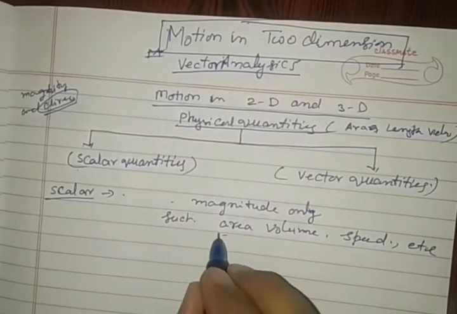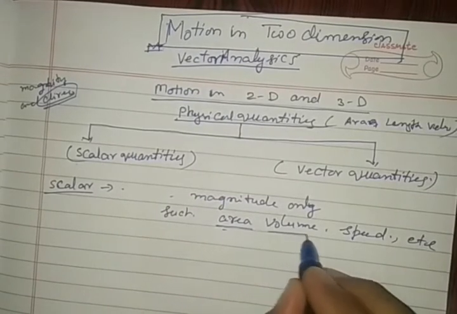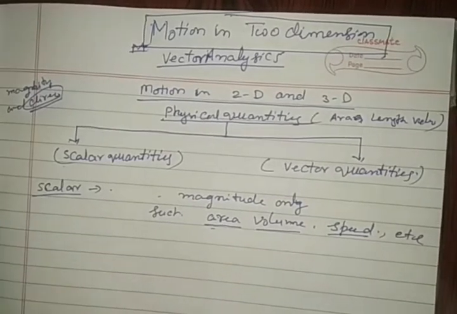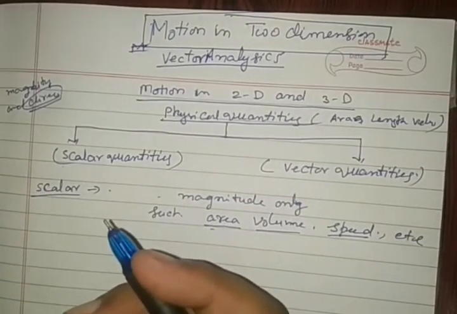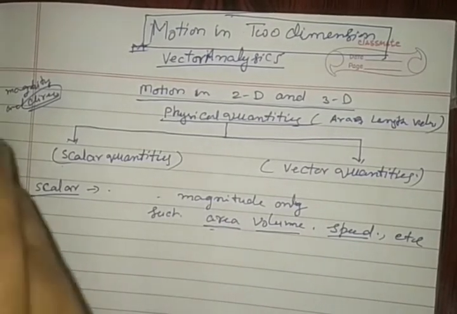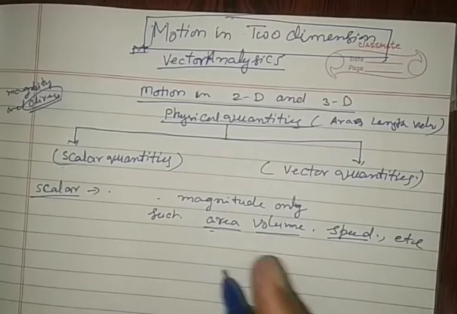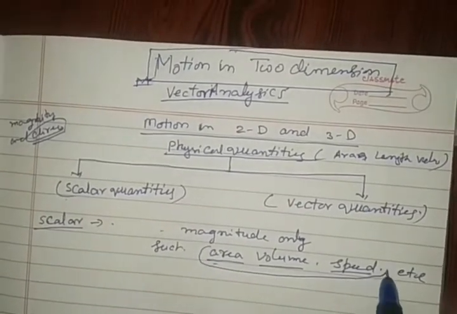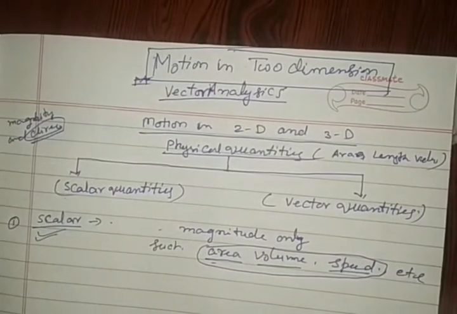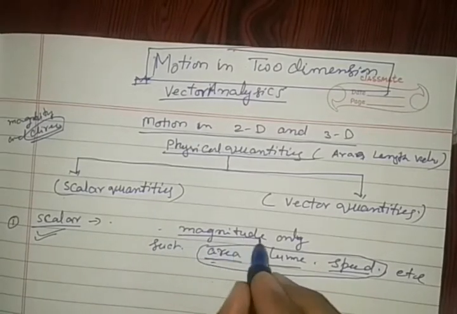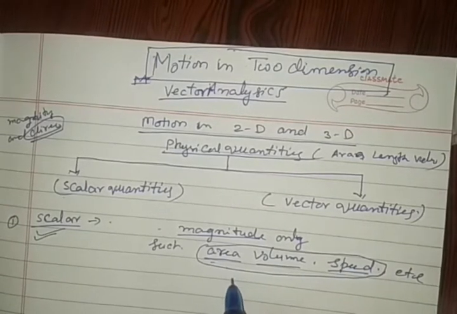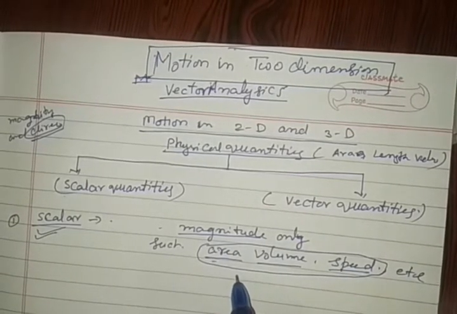When we represent physical quantities such as area, volume, speed, only magnitude is required to explain how much area is, how much volume is this, what is speed, what is length, breadth, height. These quantities come under the category of scalar quantities. So only magnitude is required to explain the physical quantity like area, volume, speed, length, breadth, height, etc.